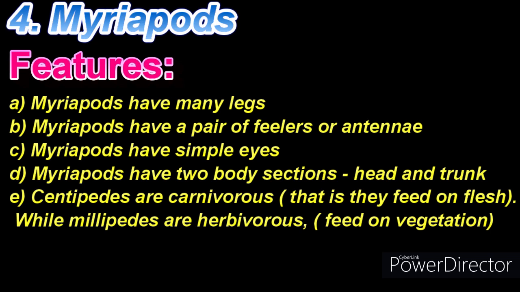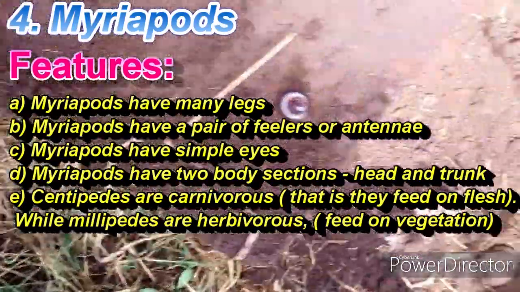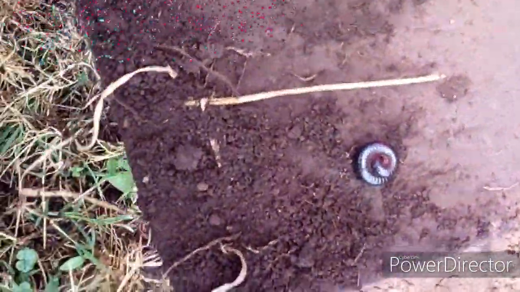E. Centipedes are carnivorous, that is, they feed on flesh, while millipedes are herbivorous, that is, they feed on vegetation. They use mandibles, lower jaw, and maxillae, upper jaw, to feed. Look at the millipede here. It coils itself as a way of protecting itself.